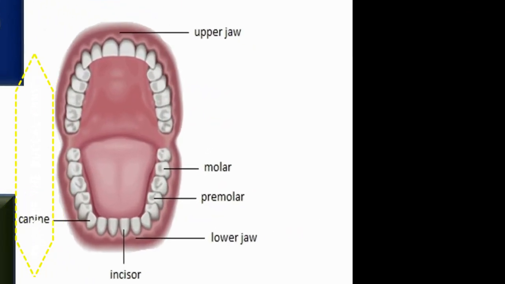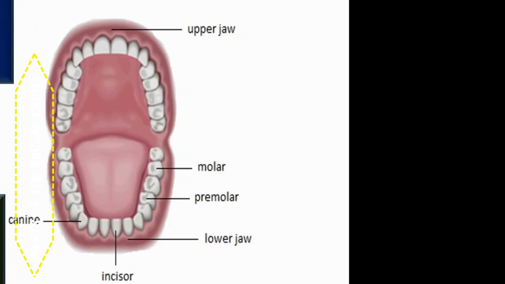And they are of 2 types, premolar, which are just after the canine, and molar, which are towards the end. And they are comparatively larger. The location of premolar is just after canines. Okay. So first we have incisors, then canine, premolar and molar.